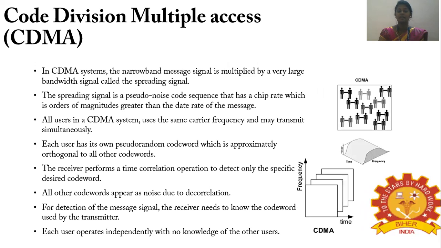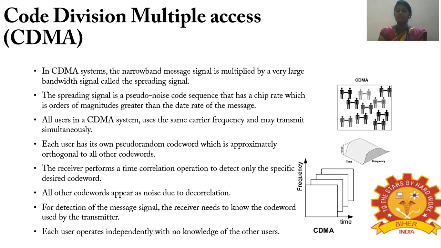So next is the CDMA, code division multiple access. In a CDMA system, a narrow band message signal is multiplied by a very large bandwidth signal called the spreading signal. The spreading signal is usually a pseudo noise code sequence that has a chip rate which is orders of magnitude greater than the data rate of the message.